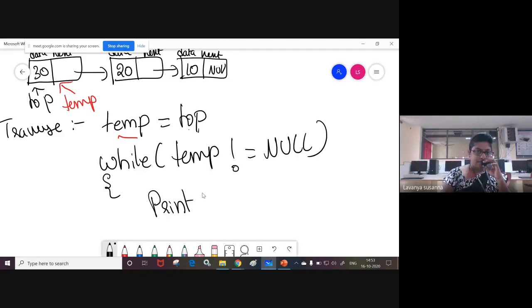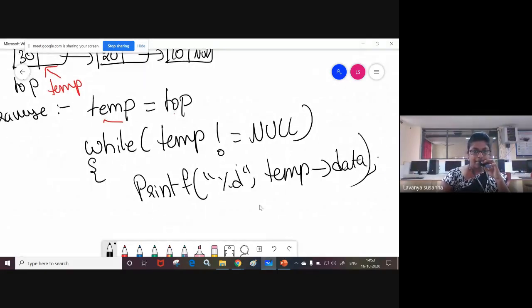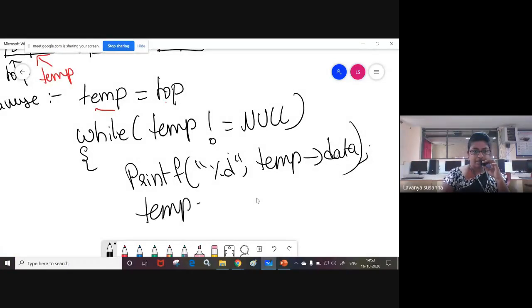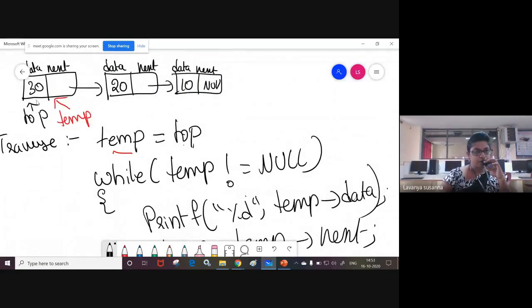Printf percentage d, temp of data. You are printing temp of data, with a slash n or something like that, semicolon. I'm explaining logic only. Then temp equal to temp of next, semicolon. Now temp is pointing to the topmost node, 30, right? Temp is not equal to null, it contains some address. That means this condition is true.